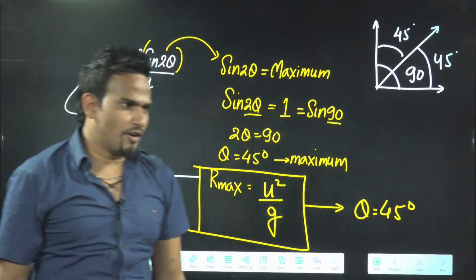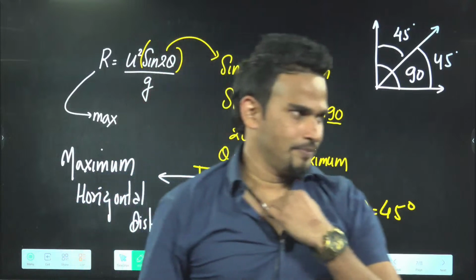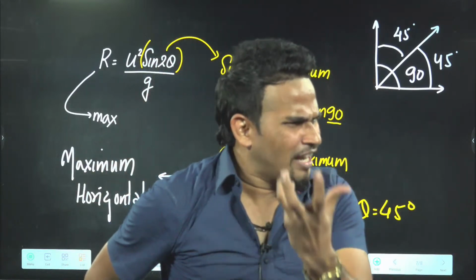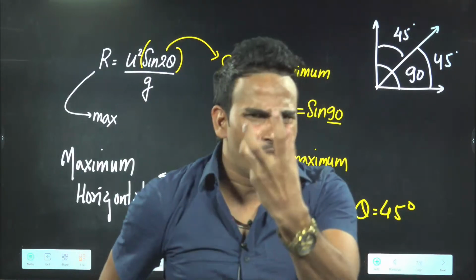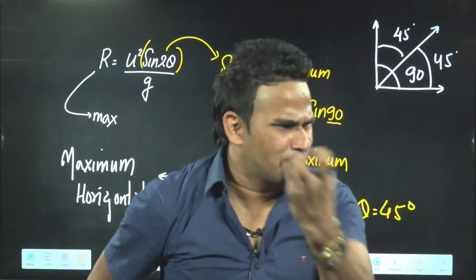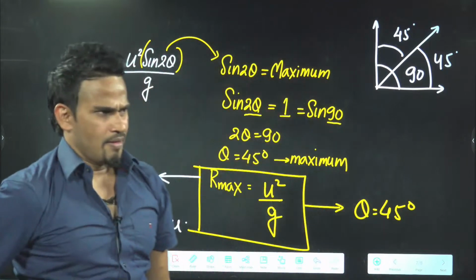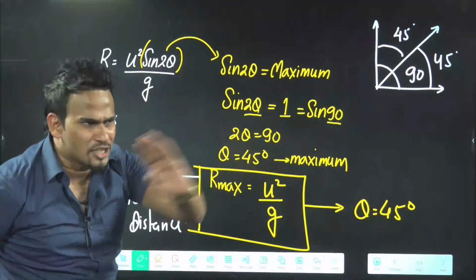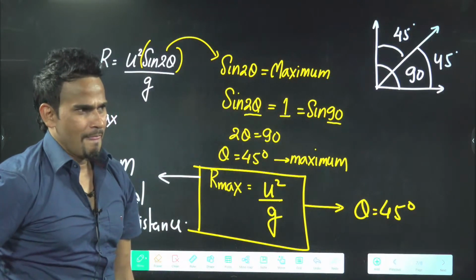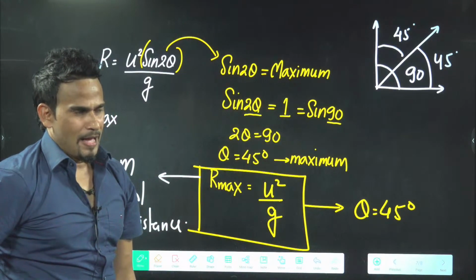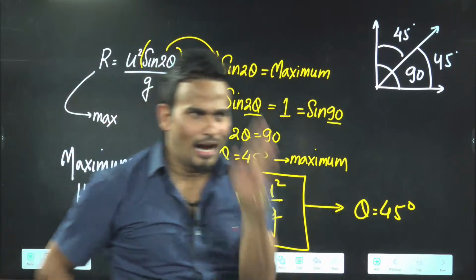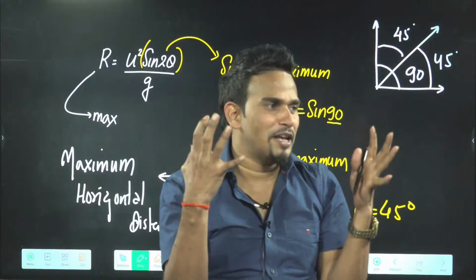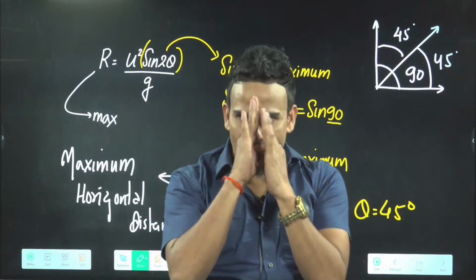Nature loves symmetry. You know that. See the shape of Earth, spherical, symmetrical. See the shape of every planet, symmetrical, spherical. Those who are not spherical, they are not stable. See all the asteroids and everything. Human is also symmetrical. Half is one side, half is the other side. Symmetrical doesn't mean spherical. Both same on both sides, right?